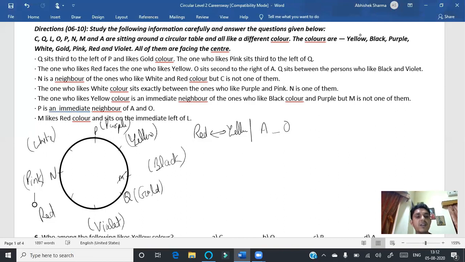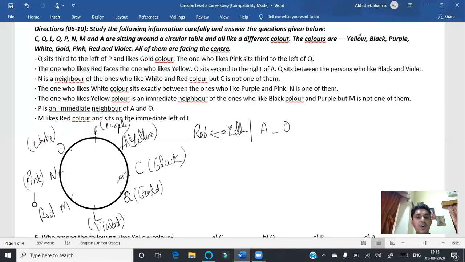Thereafter, P is an immediate neighbor of A and O, and it is said that O is second to the right of A. That means definitely O must be here and A must be here. Thereafter, M likes red color and sits immediate left of L. That means the situation will be like this. We have 8 people given, and out of 8 we have put 7 names. Only one is remaining, so C must be here.